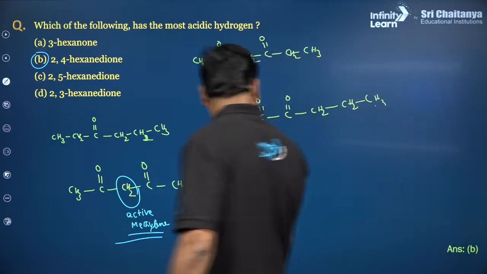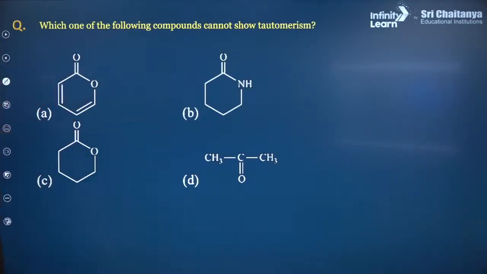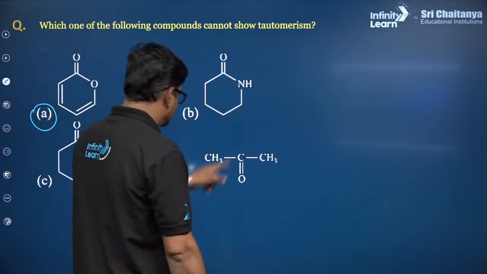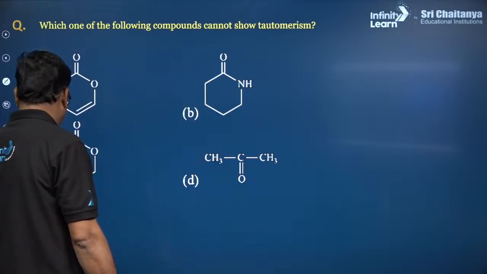Now B. Which one of the following compounds cannot show tautomerism? In order to show tautomerism, alpha hydrogen must be present. This cannot have tautomerism. This can have tautomerism, alpha hydrogens are there.